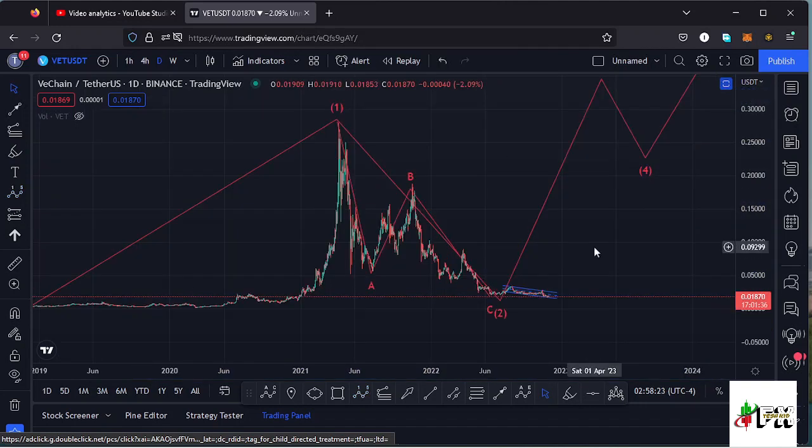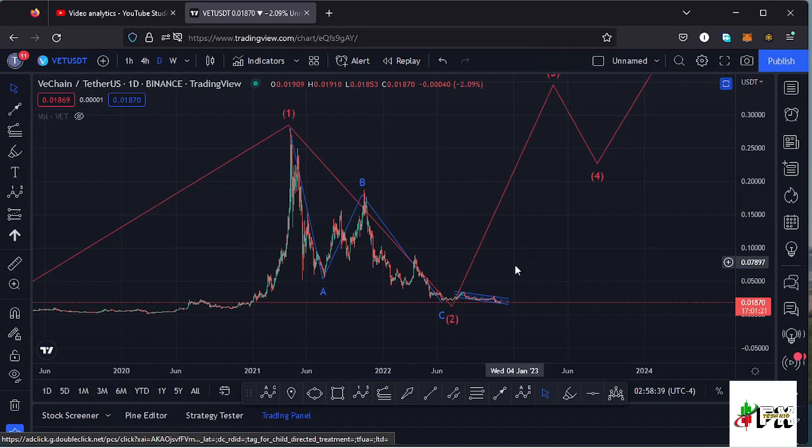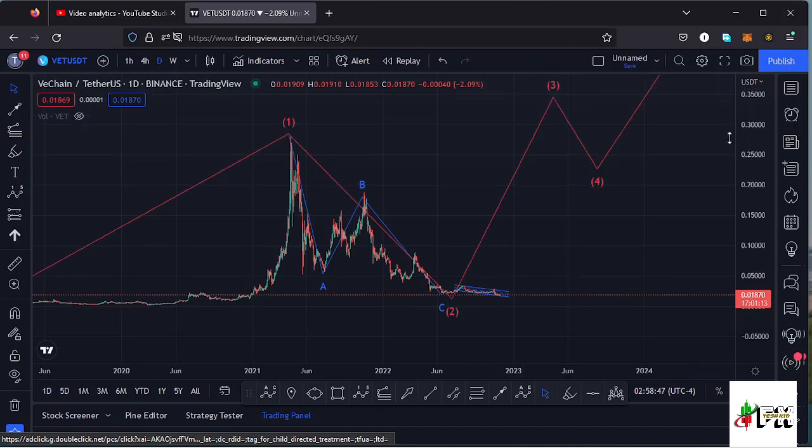And getting a little bit into the details of the formation of this Elliott wave structure that I have right here on the daily chart, there are chances that we might have seen the low for this higher Elliott wave count 2 at around the $0.017 mark. And after seeing the low for that higher Elliott wave count 2, what we expect next is an impulsive movement to the upper side in the formation of that higher Elliott wave count 3.